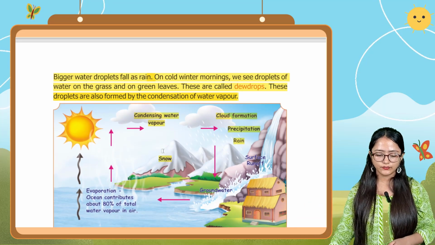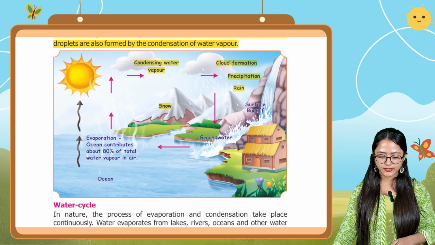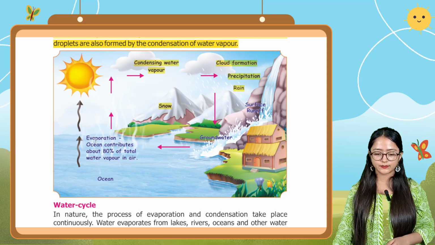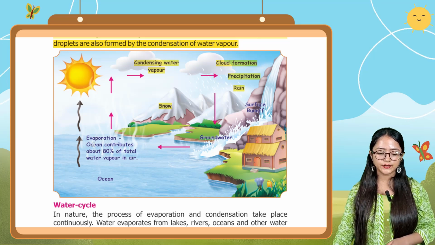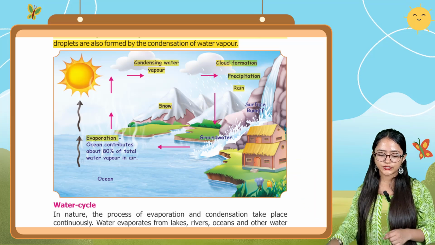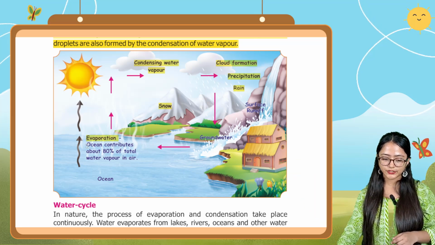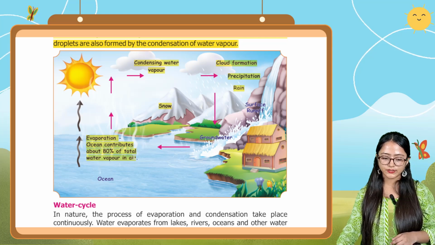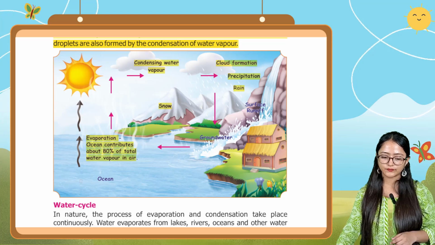And now here you can see the full image of the water cycle. As you can see in this figure, in the evaporation process, the ocean contributes about 80% of the total water vapor.